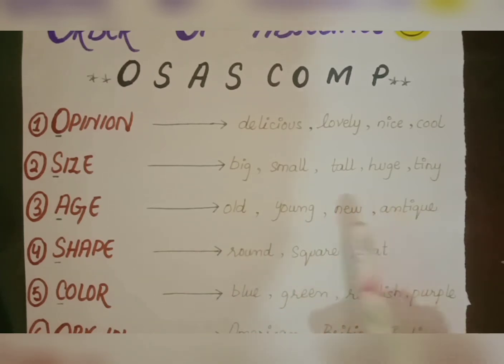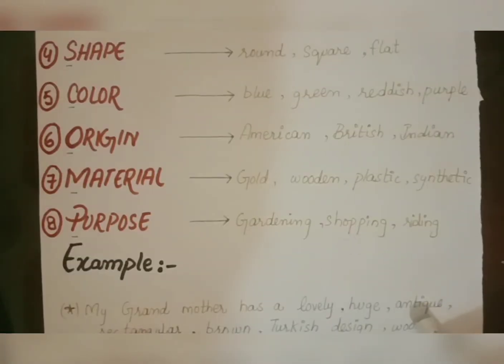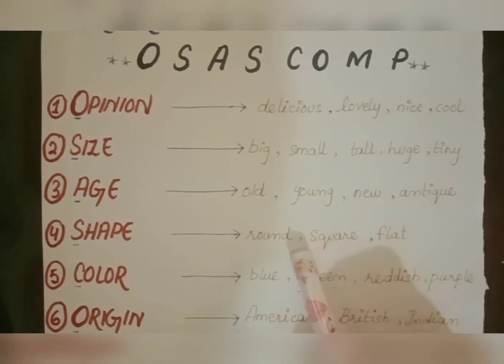Antique. We can use new, old and young, no, old and new can be used, because we are talking about a sofa. A sofa is a non living thing, so we do not use young. Antique, we use antique. After that there is the order of adjective.